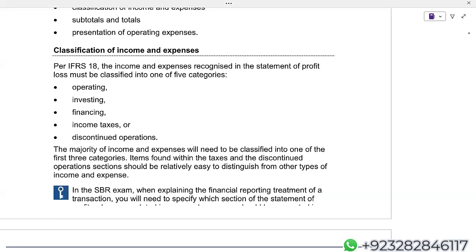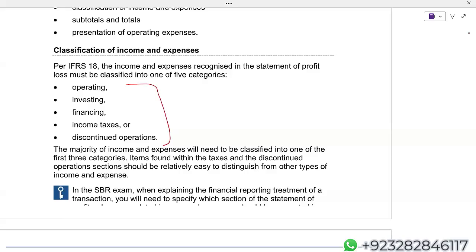As per IFRS 18, income and expenses recognized in the statement of profit and loss must be classified into how many categories? 5. Operating, investing, financing, income tax, or discontinued operations.